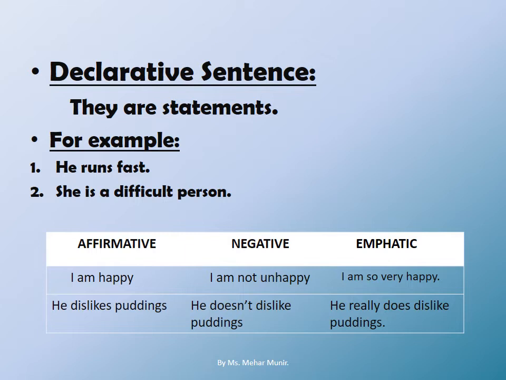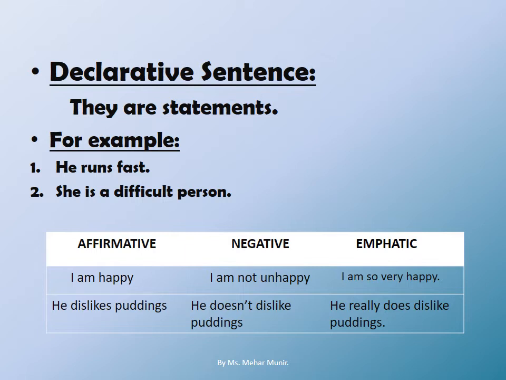Coming towards emphatic sentence. Emphatic means clear and forceful. I am so very happy. This sentence shows that I am saying I am not just happy, but I am so very happy. I am showing an extreme feeling in the sentence.